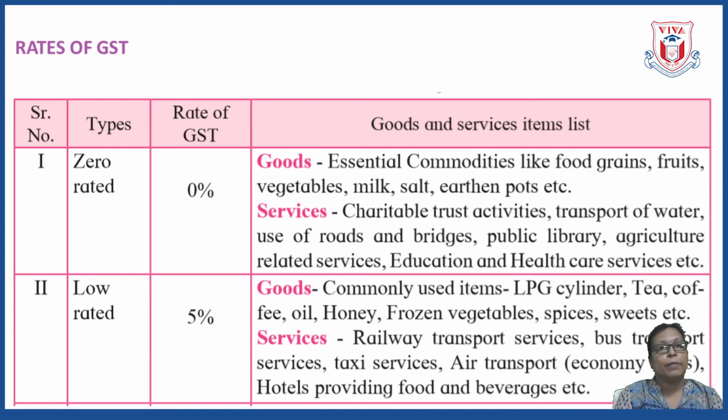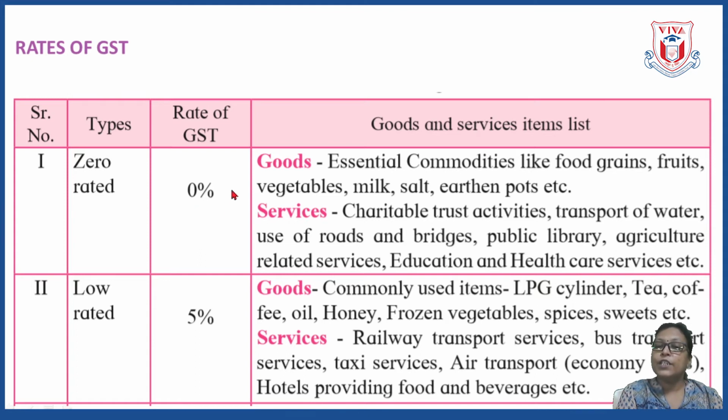Here in this table the rates of GST are given. GST is not the same for all the goods or all the services. So here they are classified into different types. The first type is zero rated. That means here the rate of GST is 0%.